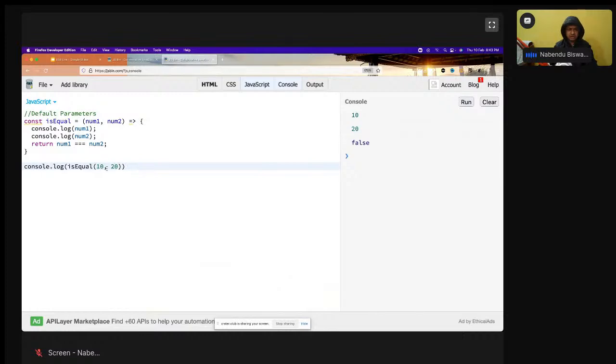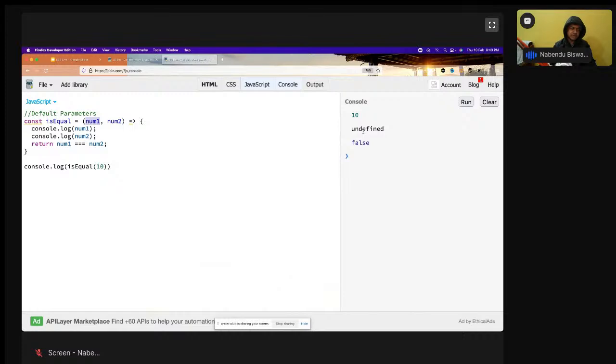But what if I don't even pass this thing? See, JavaScript is not a strongly typed language like your Java and all. So it is not like that I'm expecting two parameters, then I have to pass two parameters only. In Java and C++, this will give error, but JavaScript is not like that. This will not give error, but it will not give the correct output also. See, 10 is going there in num1, num2 is going as undefined because we have not passed anything in num2. But suppose we don't want this kind of thing.